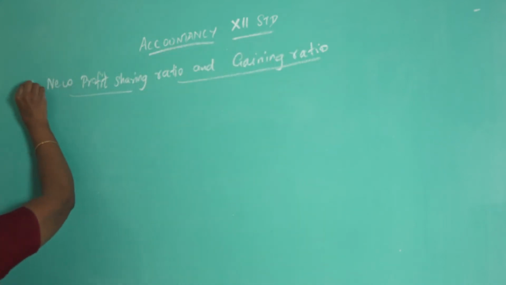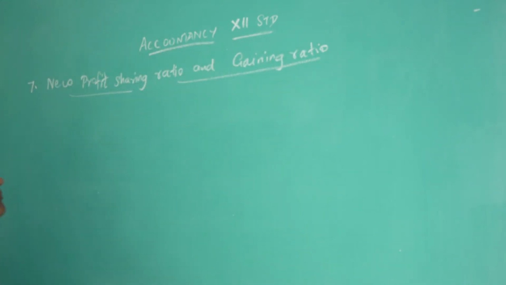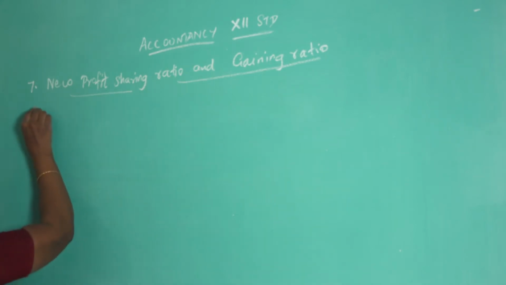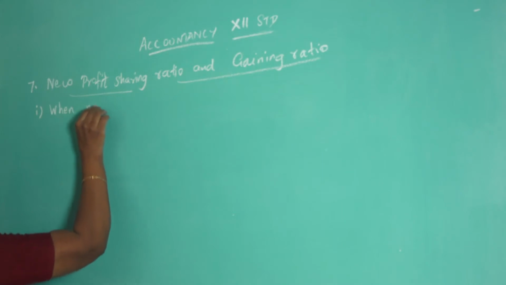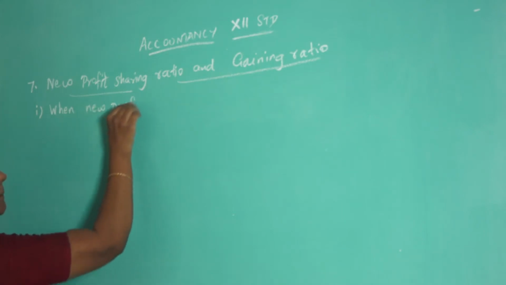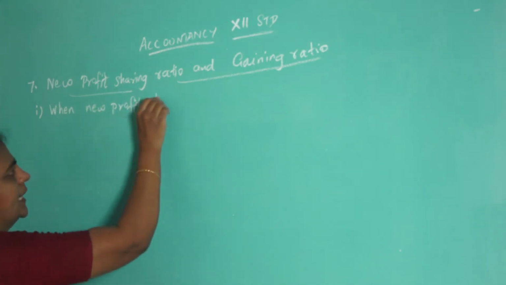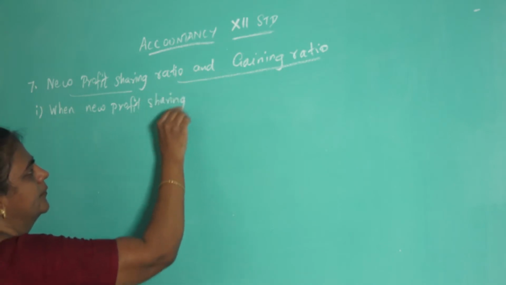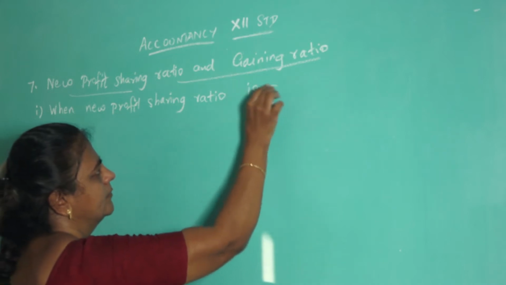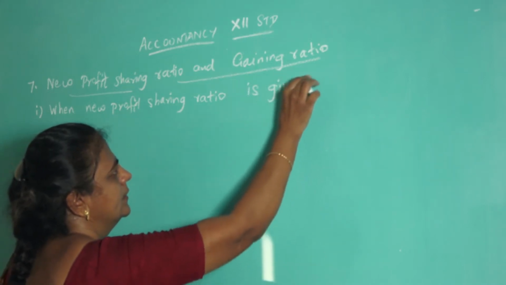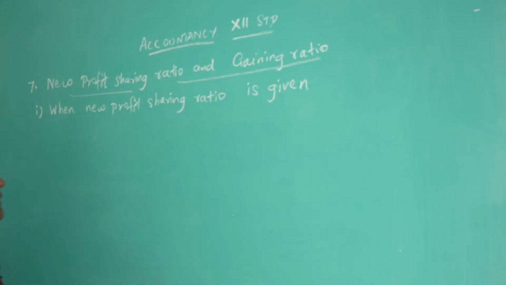So question number 7. The first condition is when new profit sharing ratio is given. In this question, new profit sharing ratio is given.